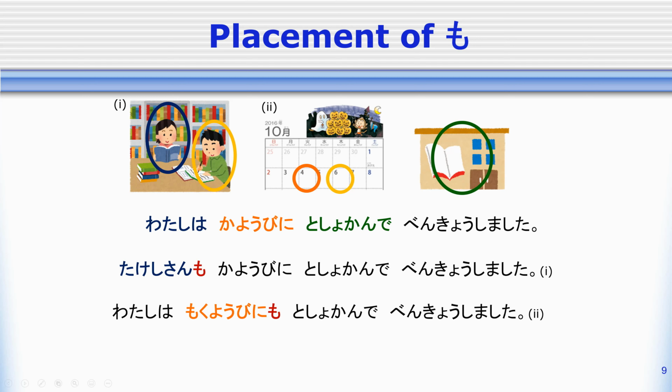So 私は火曜日に図書館で勉強しました。I studied at the library on Tuesday. And 私は木曜日にも図書館で勉強しました。I studied on Thursday as well.